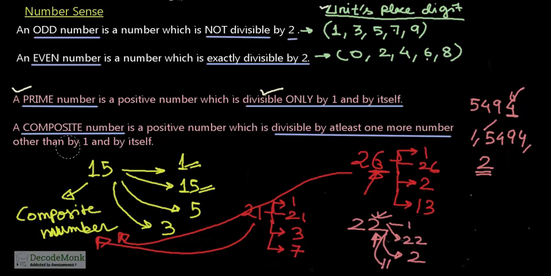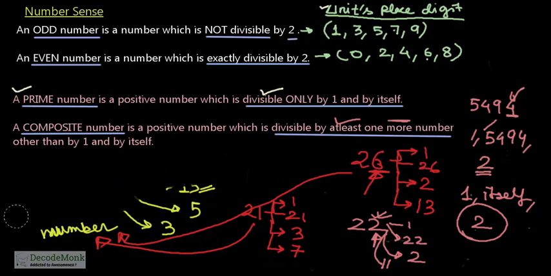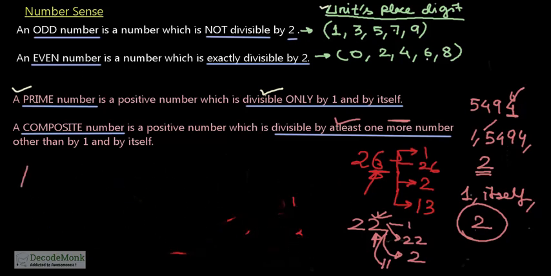So what I want to illustrate here is that for any number, if it is an even number, then it will always be divisible by 1 and itself, which is true for any number in this world, and also by 2. Any number which is divisible by at least one more number other than 1 is a composite number. So an even number will always be divisible by 2 other than by 1 and by itself. So what we can write as a universal rule is that, please mind it and remember this, all even numbers